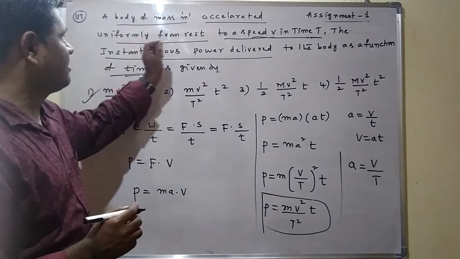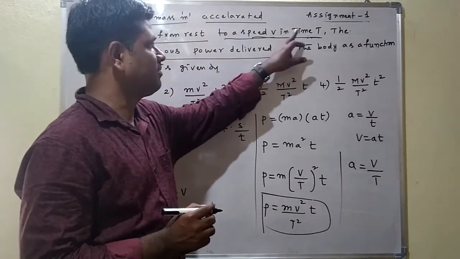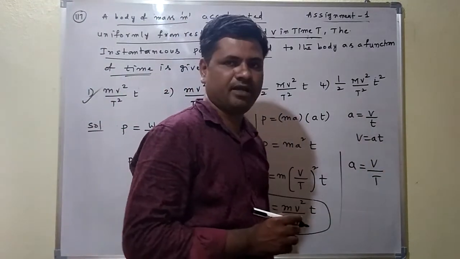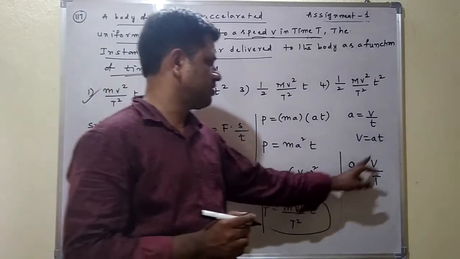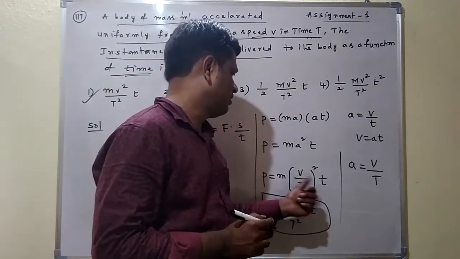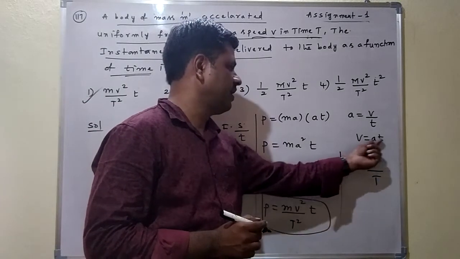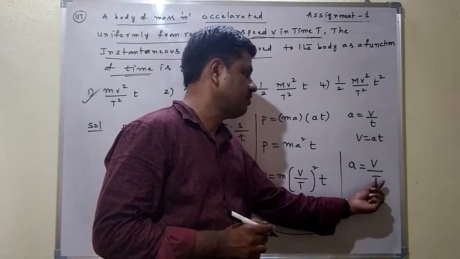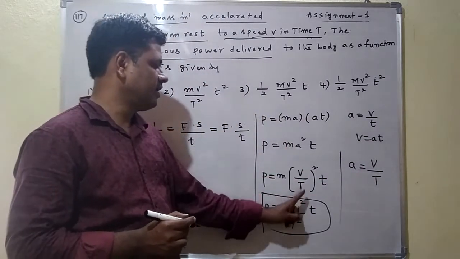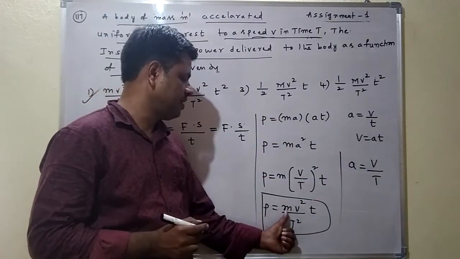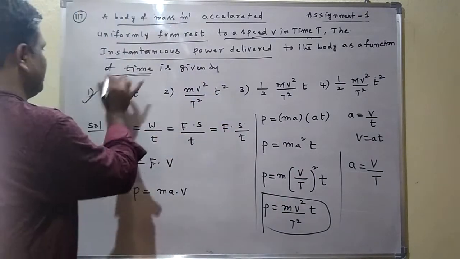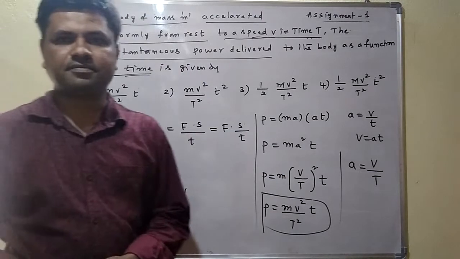Means the acceleration is the same for capital T and small t that we consider. When small t is considered, a is equal to v by t. When capital T is considered, a is equal to v by capital T. From this we get v is equal to a into t. Here a is equal to v by the total time, capital T. From this power P is equal to m v square by capital T square into t. So which option is correct here? The first option is correct.